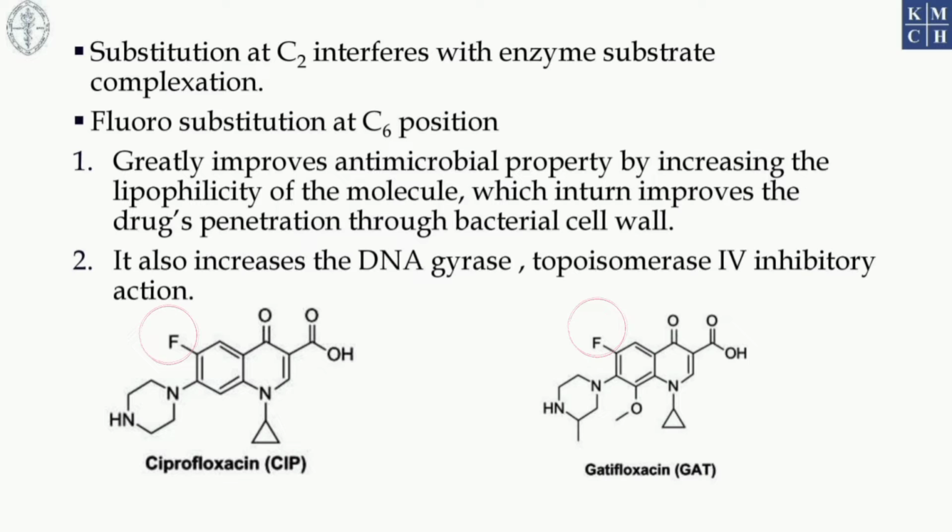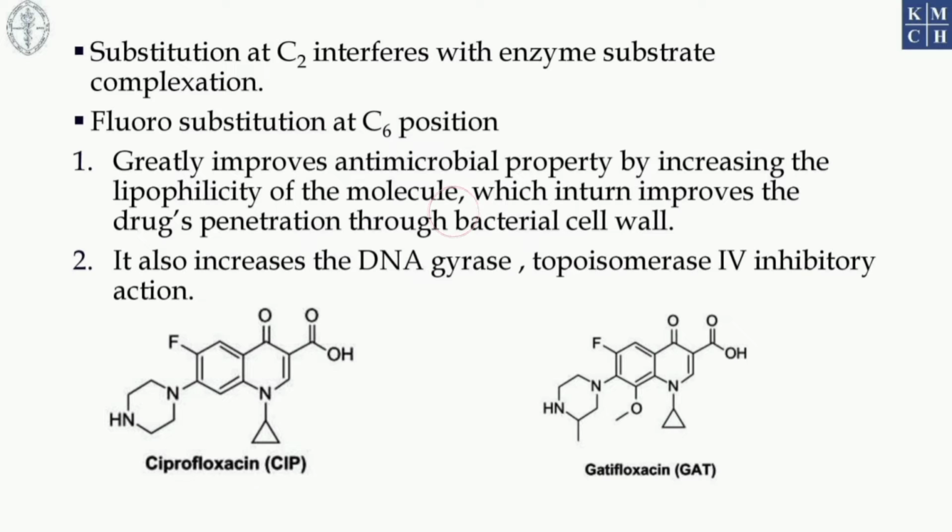Fluoro substitution at the 6th carbon produces two major effects. First, it greatly improves antimicrobial property by increasing the lipophilicity of the molecule, which in turn improves the drug penetration through the bacterial cell wall. Second, it also increases the DNA gyrase and topoisomerase 4 inhibitory action.